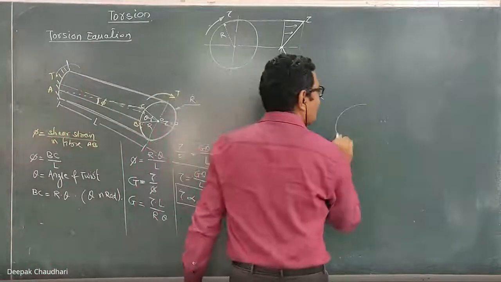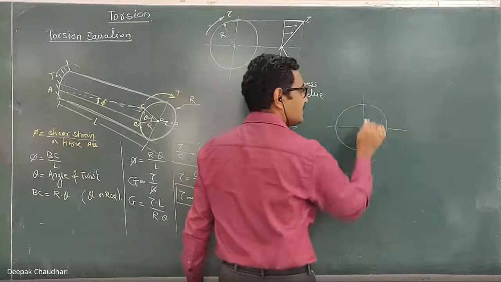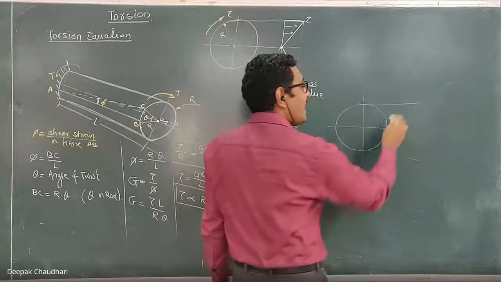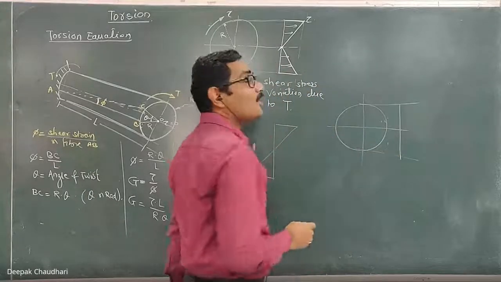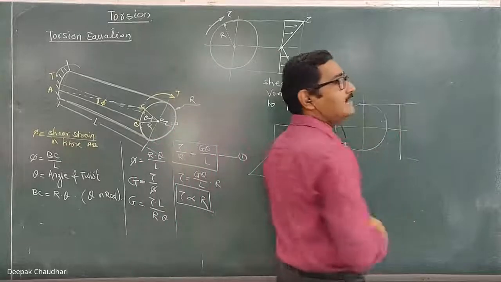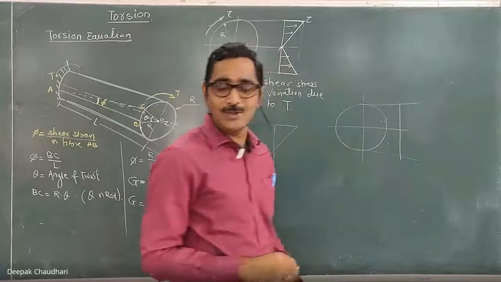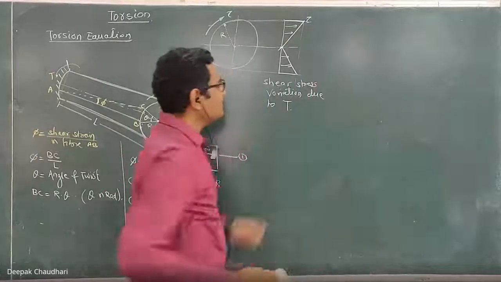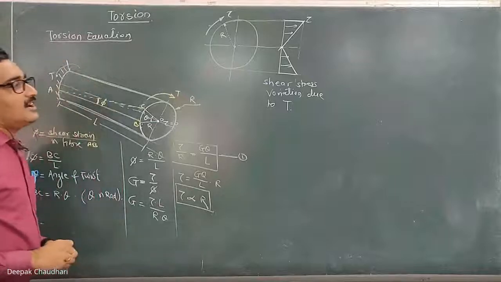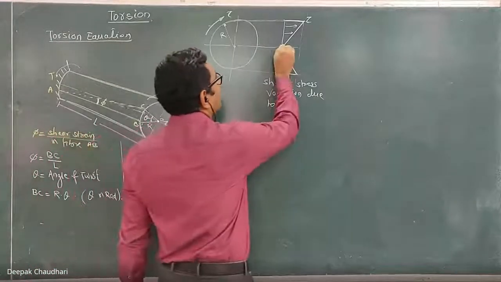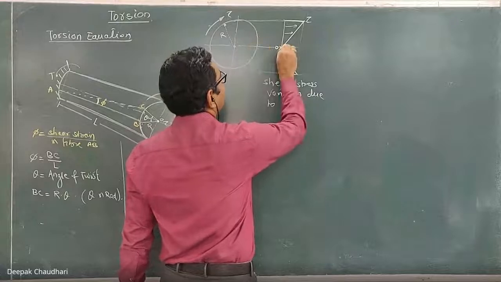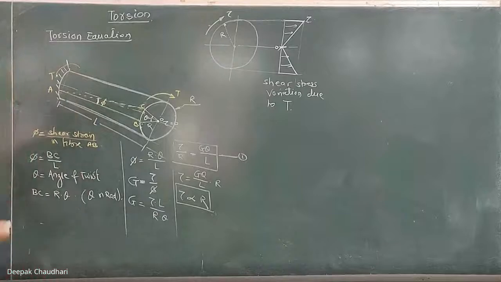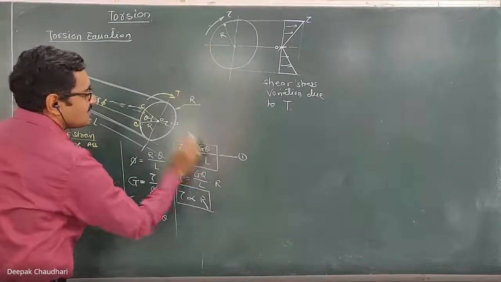After this, we also have to study what the shear stress distribution is because of the shear force. The shear stress distribution because of the shear force is parabolic in nature. Understood? It is parabolic in nature. How to draw this, I will tell you later. Clear? But remember, this is the shear stress variation due to the twisting moment torque, which is 0 at the center and varies linearly and is maximum at the extreme layer. So the first relation is tau upon R equal to G theta upon L.